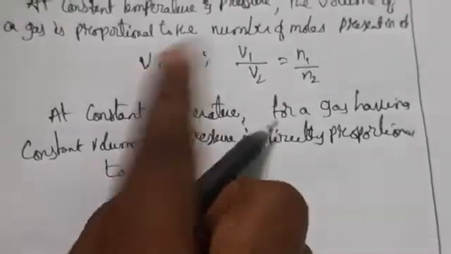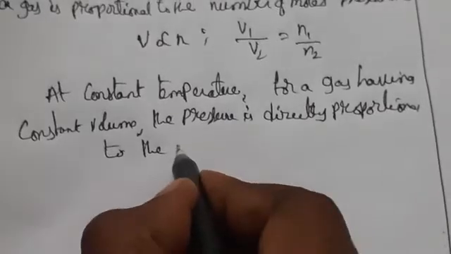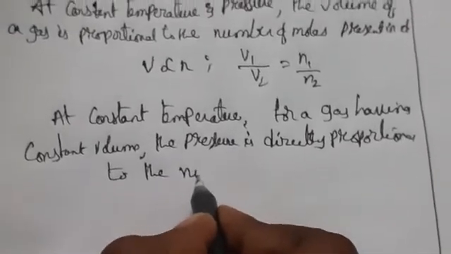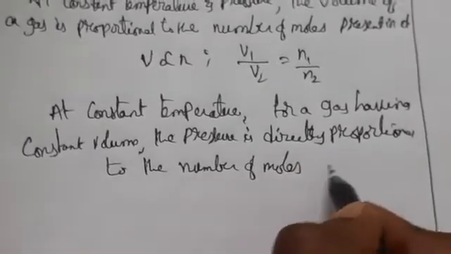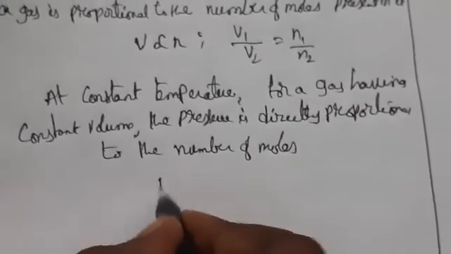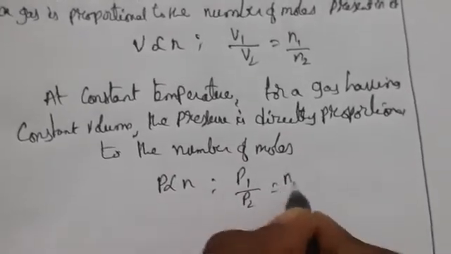Volume we have already spoken about. So at constant volume and temperature, the pressure is proportional to the number of moles present in it. So two types of definitions we can state. Pressure is directly proportional to N, that is P1 by P2 is equal to N1 by N2.